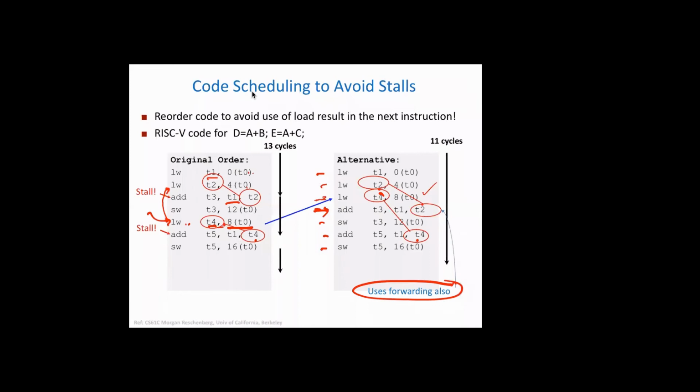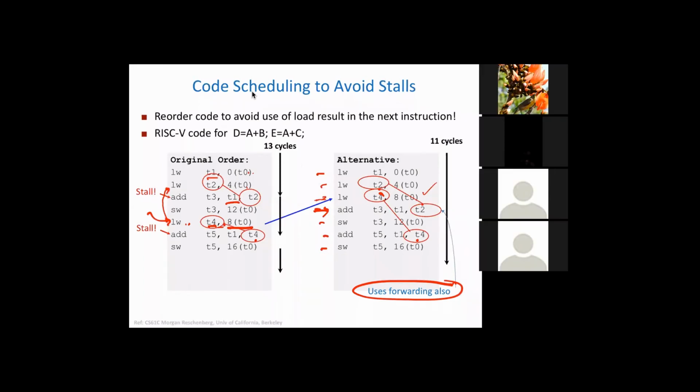So that store word will need the T3 from the add instruction, right?